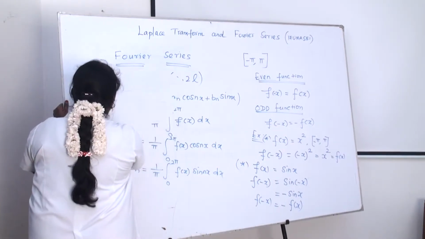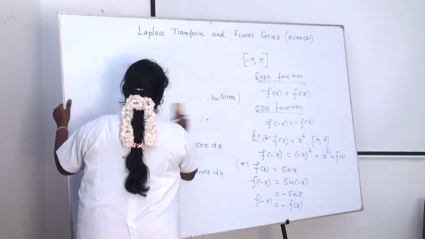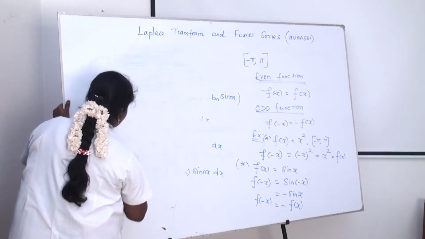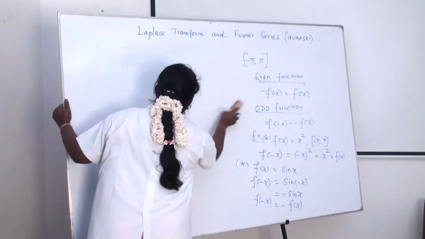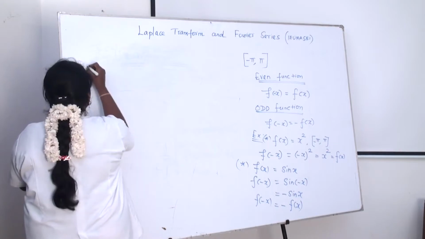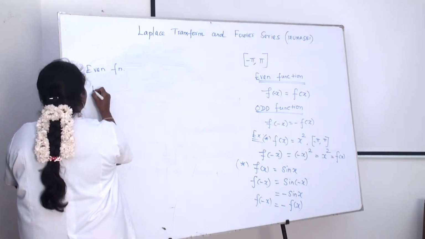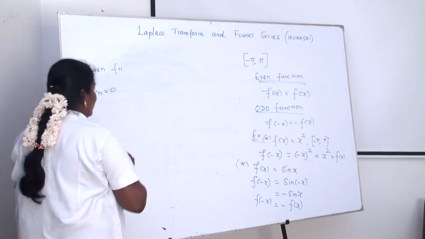Okay, next, I write the formula for the even function and then the odd function. How does it change? If the given function is an even function, then we get bn equal to 0.